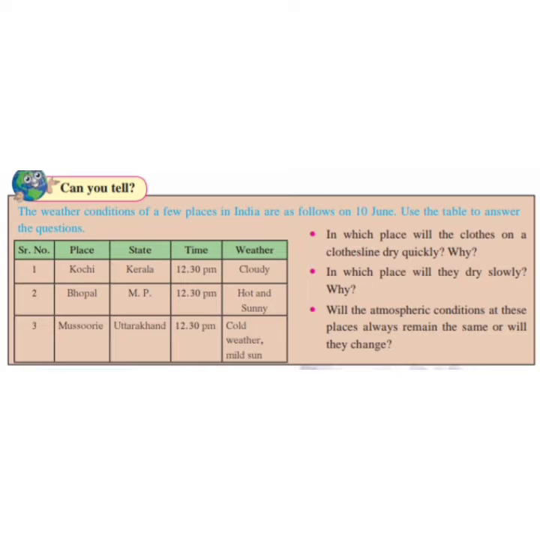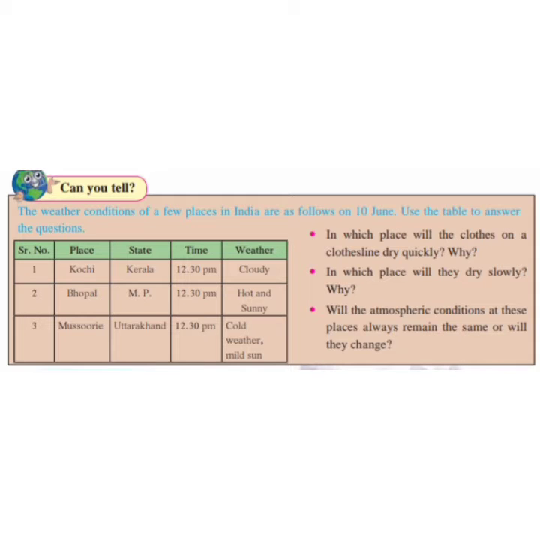Serial number 3, place Mussoorie, State Uttarakhand, time 12:30 p.m., and weather is cold, mild sun, and the weather is a little bit cold, a cool climate is there. Cool weather is there and mild sun, a little bit sunny climate is there.